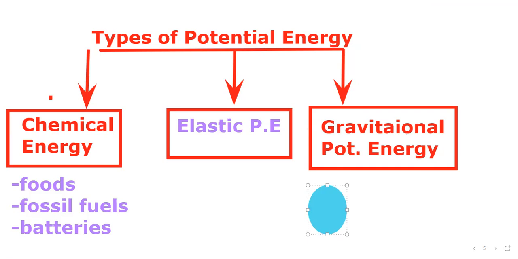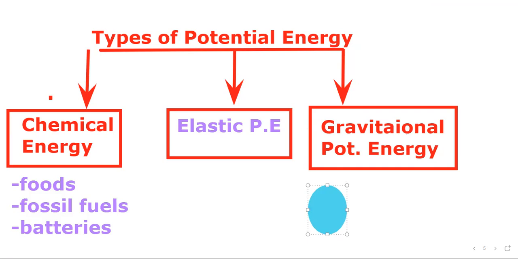So we have three types of potential energies. Chemical potential energy is stored in foods, fossil fuels, batteries. Elastic potential energy is stored in elastic objects like a rubber band or spring.